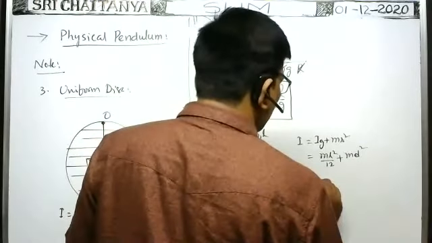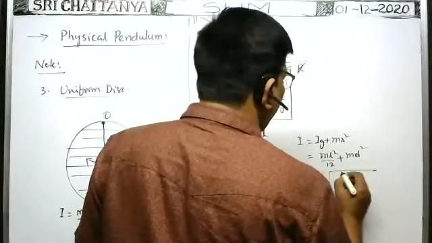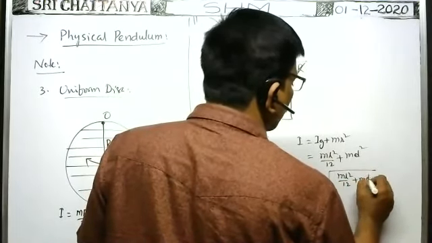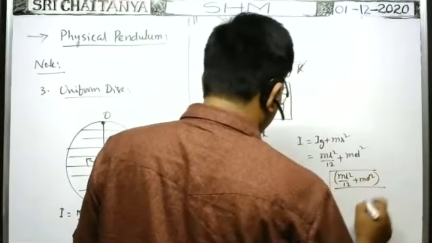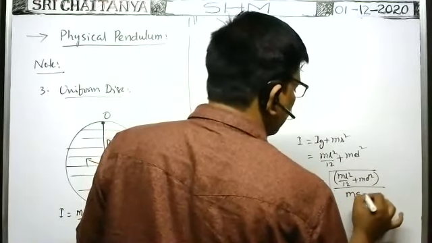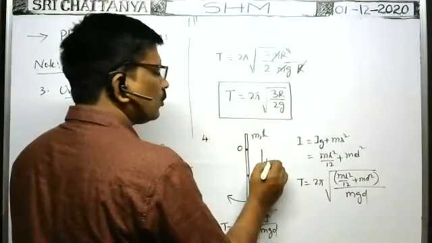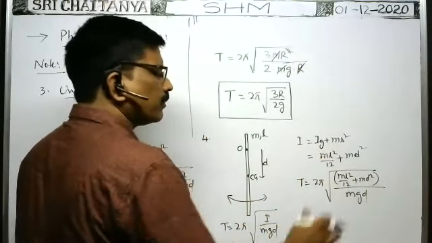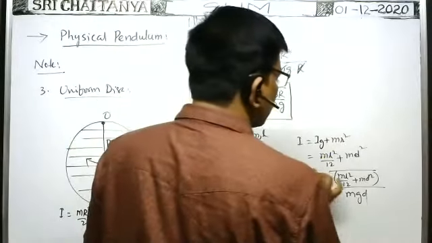Therefore, time period T is equal to 2 pi into root of I, that is mL square by 12 plus m d square, keep in brackets, whole by mgd. d will be given, like L by 12, L by 2, L by 3, like that. You can substitute and simplify that. Okay. This is the case.